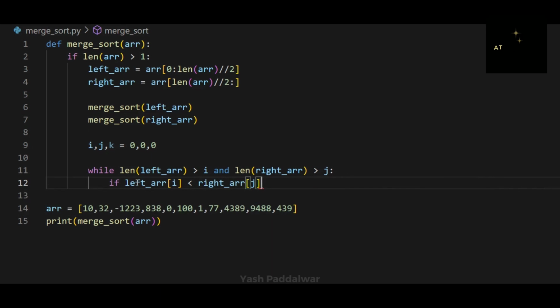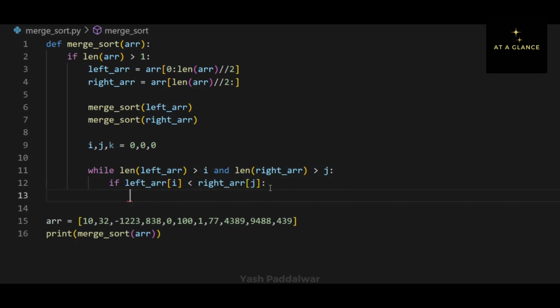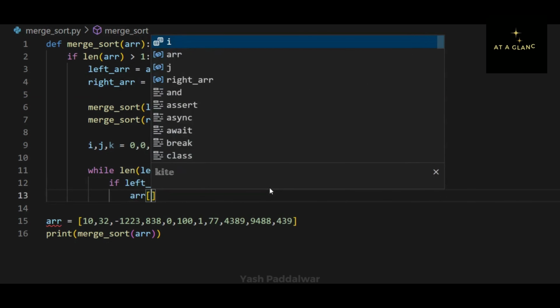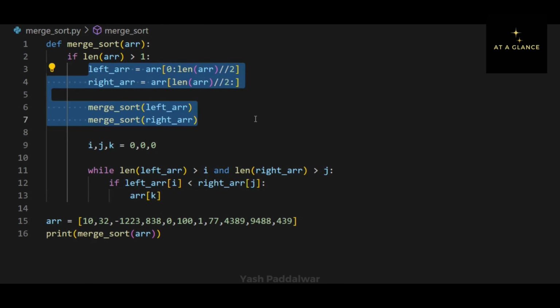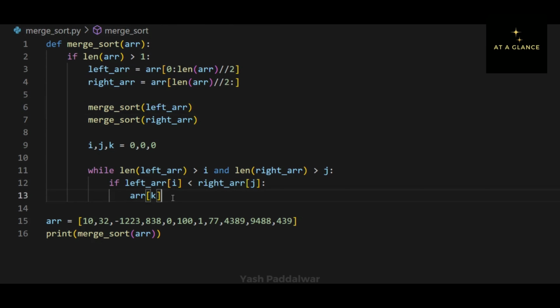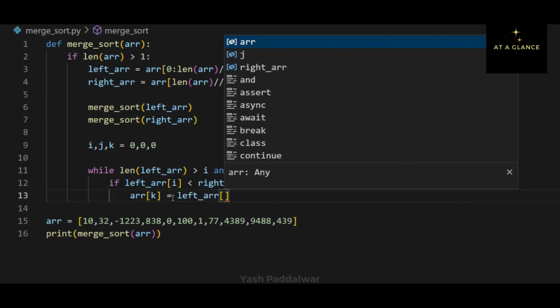That means it will check whether all the elements of the right array are compared. Now inside this while loop, I have written an if condition wherein it will check that the left array of I, that means the current element of the left array, is lesser than the current element of the right array, which is right array of j. Because we are sorting the elements in ascending order, we have to select the least among them.